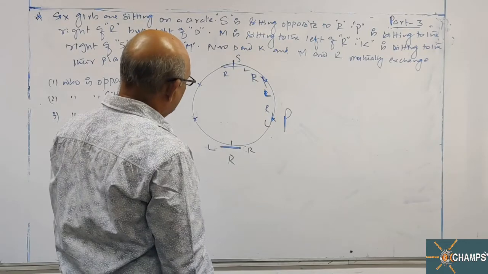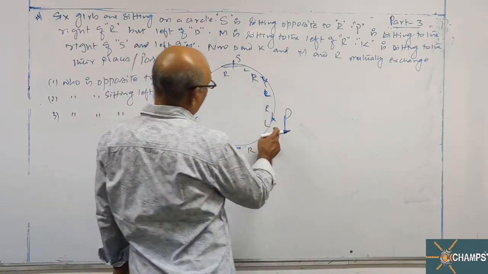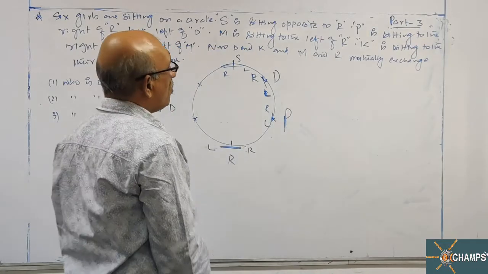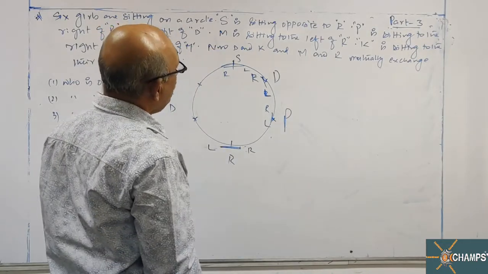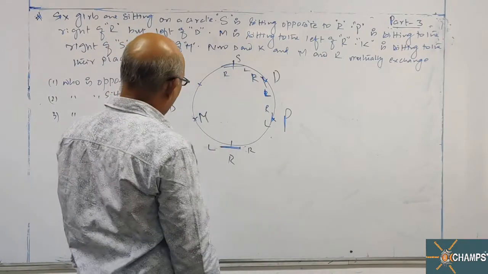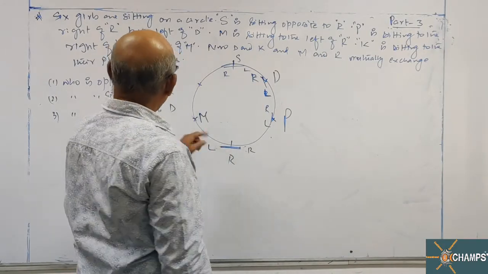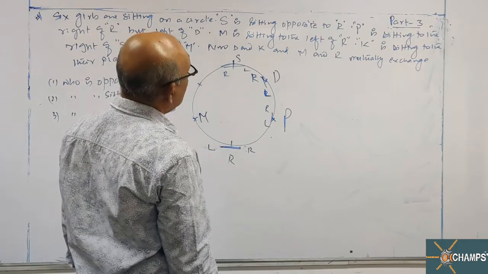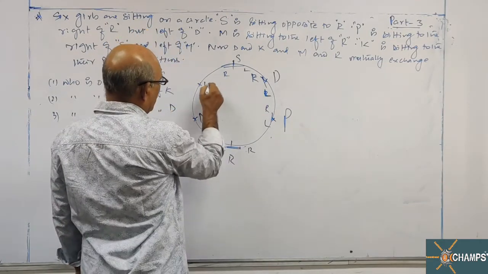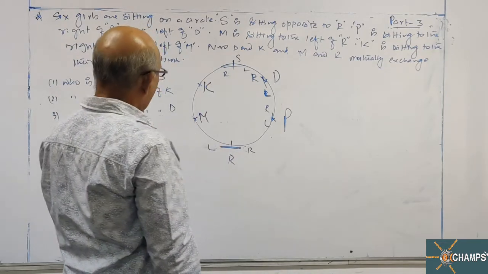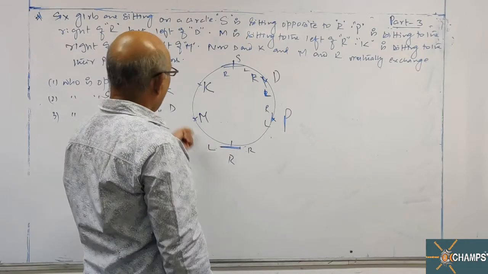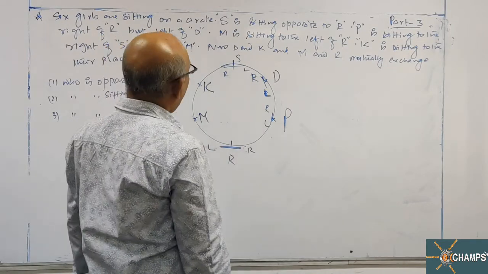But left of D, so D will come here. D is on the left hand side. Left means you have to move clockwise. M is sitting to the left of R. K is sitting to the right of S and left of M. That condition is satisfied, moving clockwise.